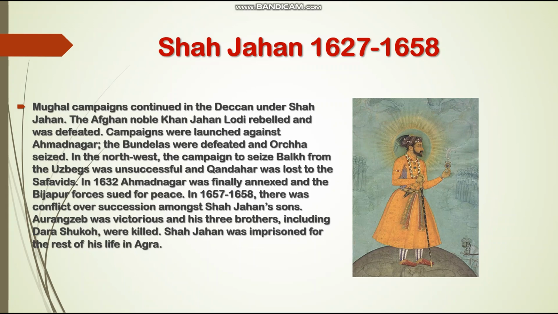In 1632, Ahmednagar was finally annexed, and the Bijapur forces sued for peace. In 1657 to 1658, there was conflict over succession amongst Shah Jahan's sons. Aurangzeb was victorious and his three brothers, including Dara Shikoh, were killed. Shah Jahan was imprisoned for the rest of his life in Agra.